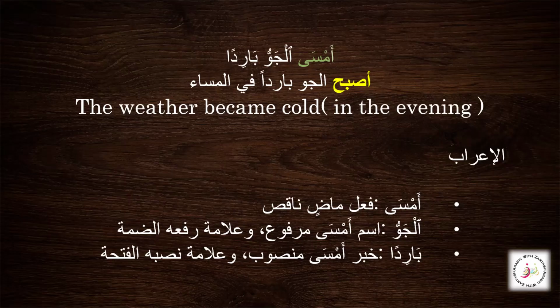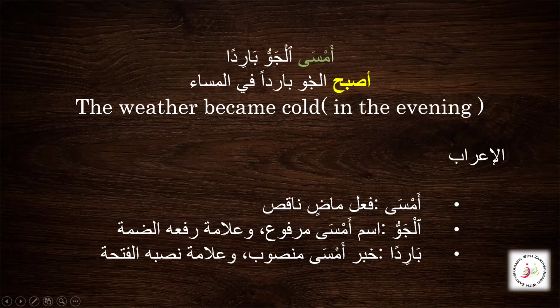So first example, Amsa al jawu baridan. Translation: the weather became cold in the evening. So here we can see that Amsa means became in the evening, because it is showing the past tense and it is a fail nakis, and it also tells us that something has happened in the evening.